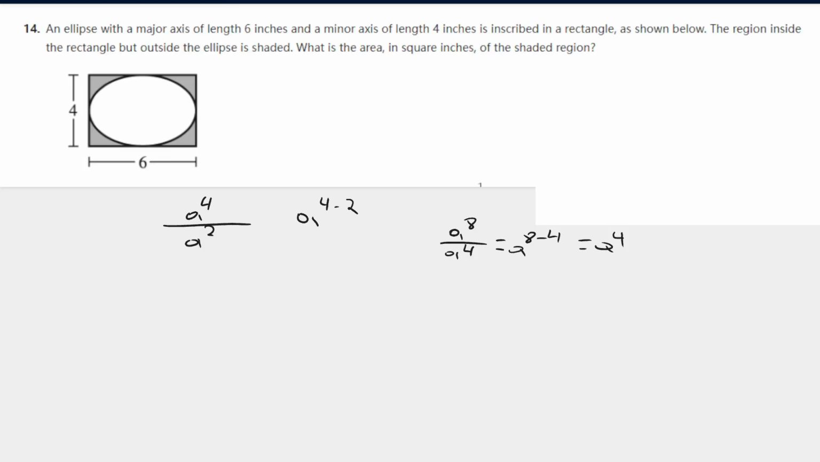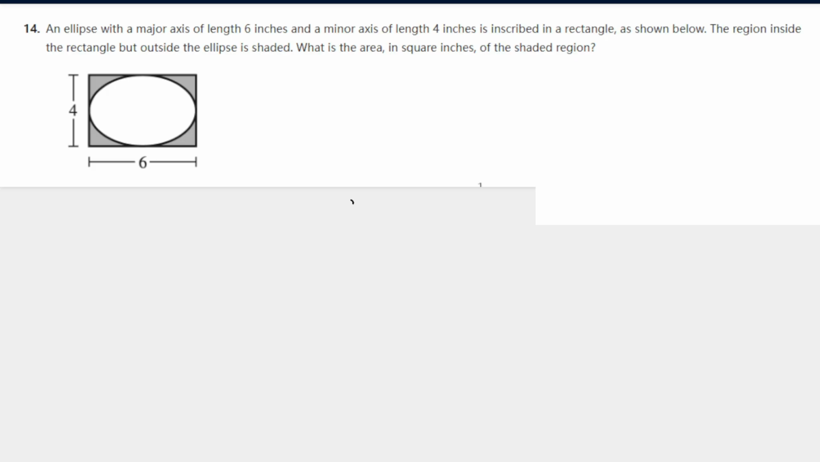Try not to lose time on these type of questions. They're really simple. An ellipse with a major axis of 6 inches and a minor axis of length 4 inches is inscribed in a rectangle. The region inside the rectangle but outside the ellipse is shaded. What is the area of the shaded region?